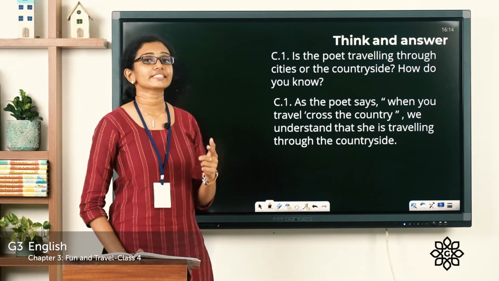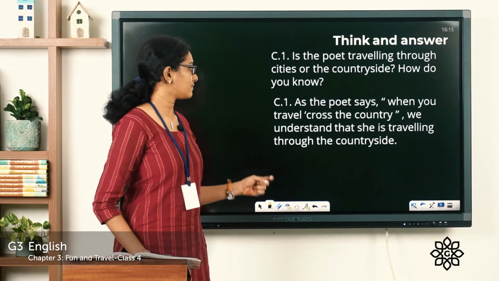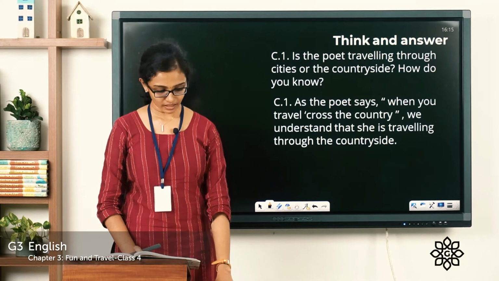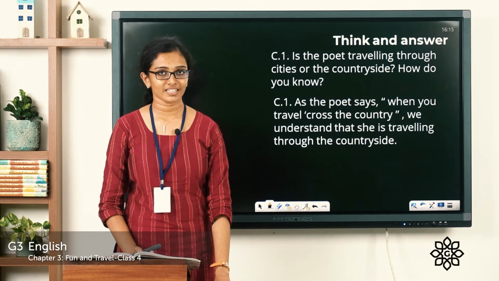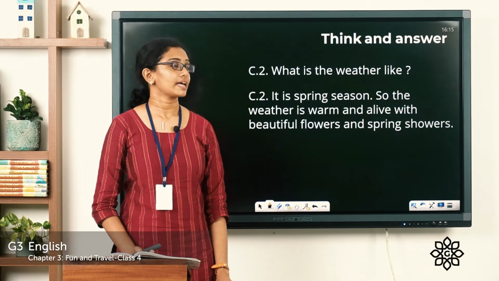So as the poet says, when you travel across the country, we understand that she's traveling through the countryside and not through cities. Clear? Is that what you also wrote? Now let's move on to question number 2. What is the weather like?